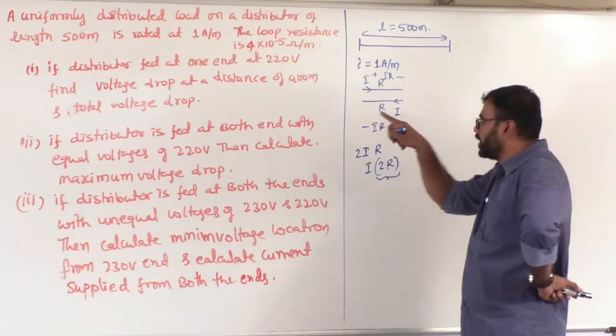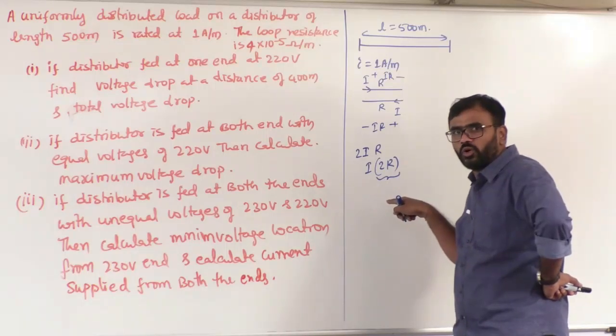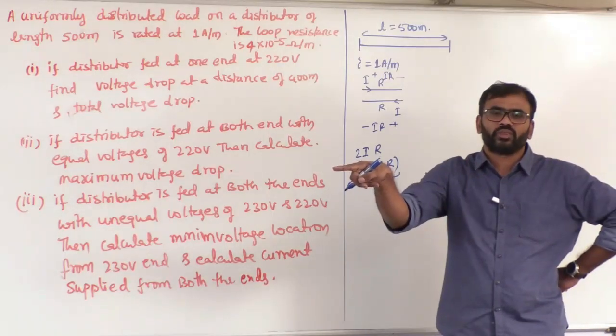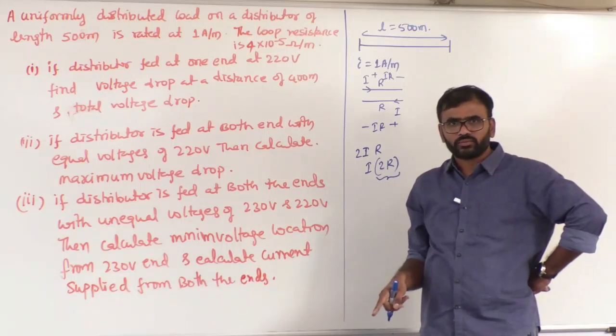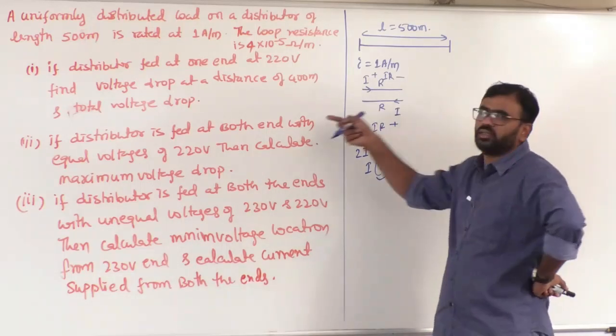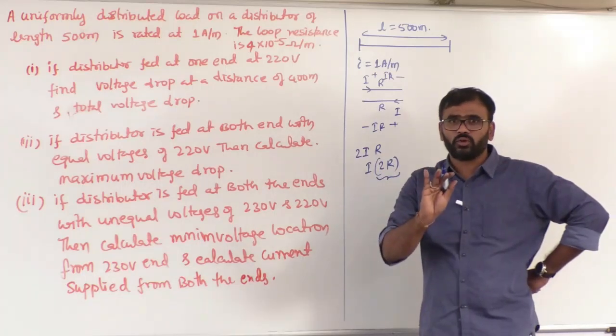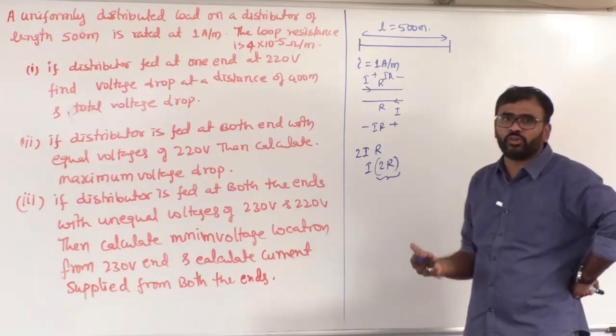Clear? Because the current goes here and takes the path through the load, and finally takes the return path. That's why the total voltage drop is considered in the go wire and the return wire. Careful about this. If you do not take the 2 multiplication, you end up with a wrong answer.